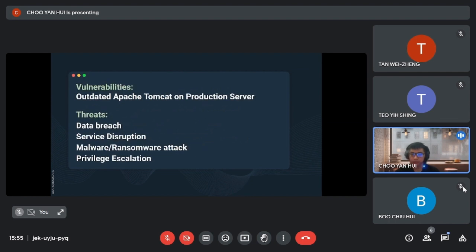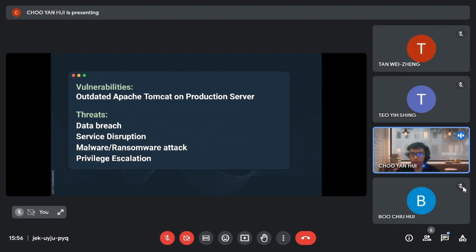So, the second vulnerability that we identified is the outdated software. This vulnerability is vulnerable to threats like data breach, service disruption, malware attacks, and privilege escalation. During our penetration testing of MMU Semiconductor Limited Company, we conducted a scan using Nmap and discovered that the production server was running Apache Tomcat version 7.0.53, which is an outdated version known to have multiple vulnerabilities.